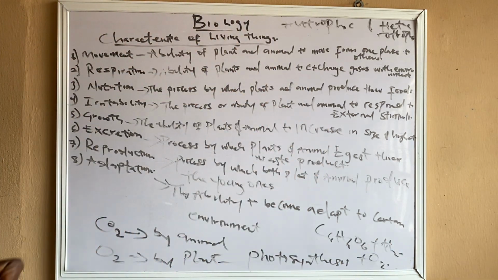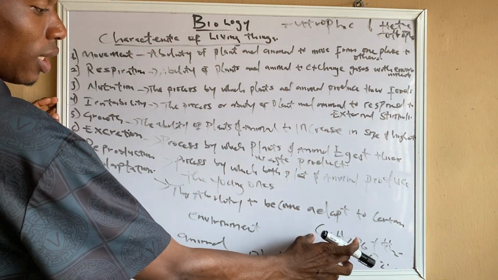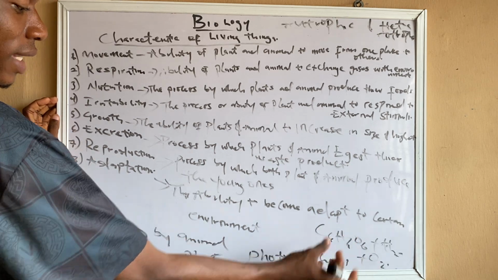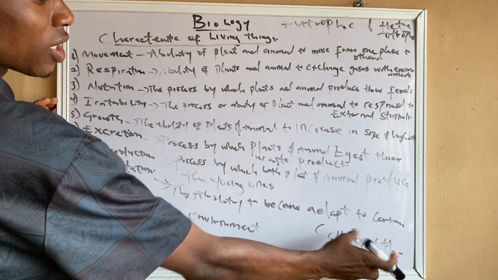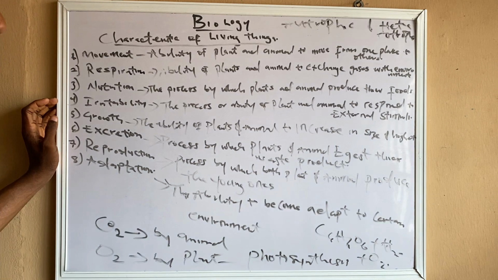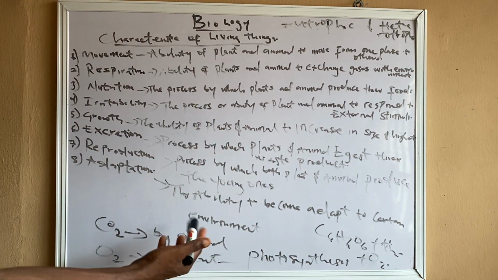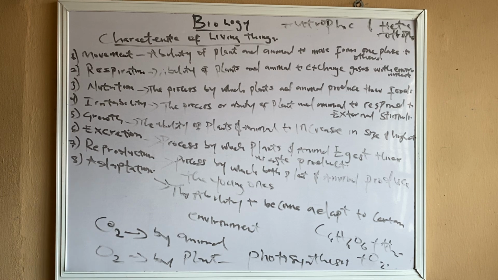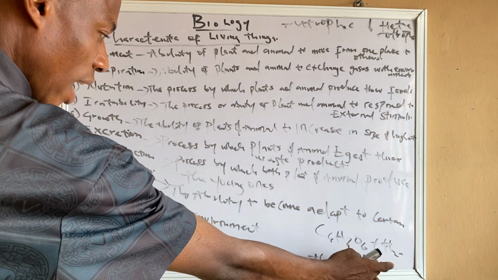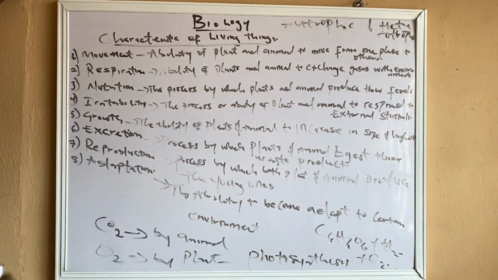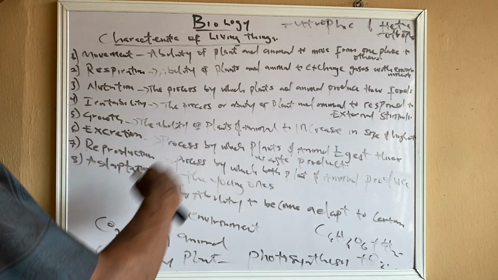Yes, that's the waste product. The only thing plants need here is the glucose, C6H12O6. But animals need the oxygen, because that oxygen that is not good for plants, we have to use it. So that's the reason why there is excretion.